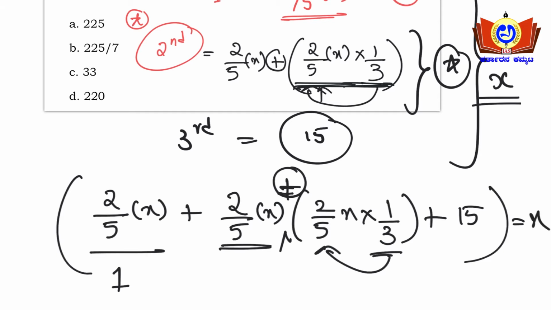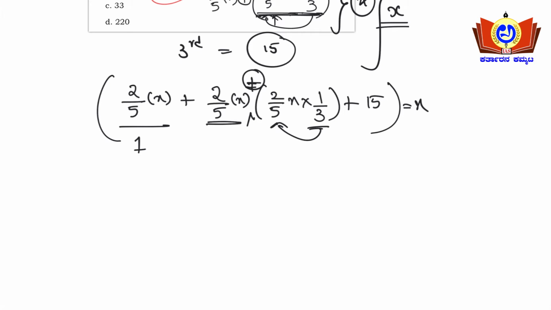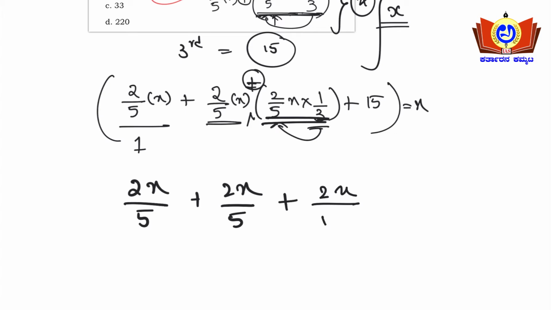This will give you the total number of pages of the book here, friends. So we shall solve here very simply. When you frame the equation, it becomes very simple, friends. So this is nothing but 2x by 5 plus 2x by 5 plus... here it is direct, no need to cross multiply. So 2 by 5x into 1 by 3 is nothing but 2x by 15, plus 15. This will be giving the number of pages here.